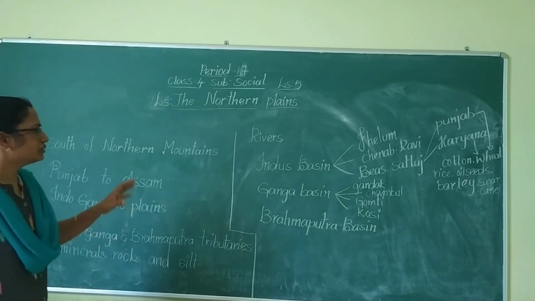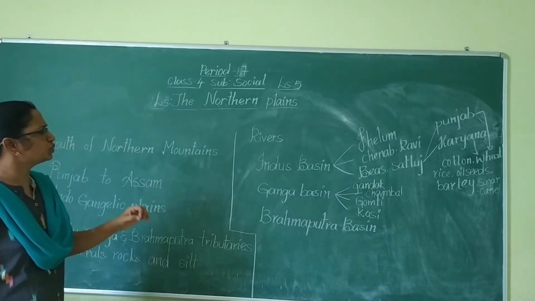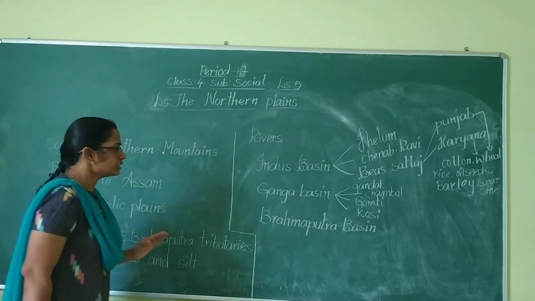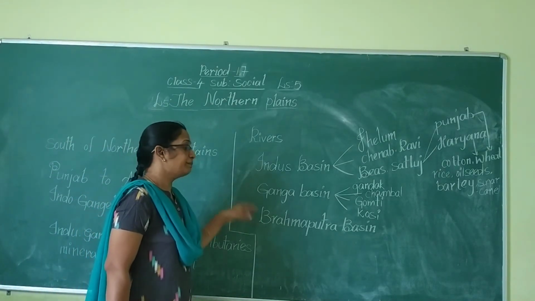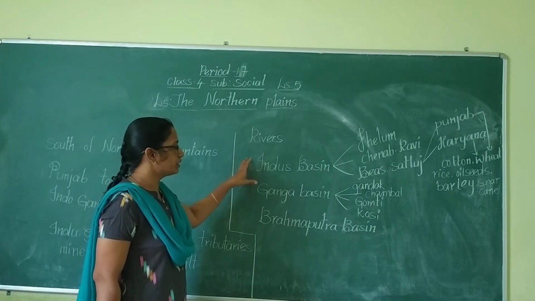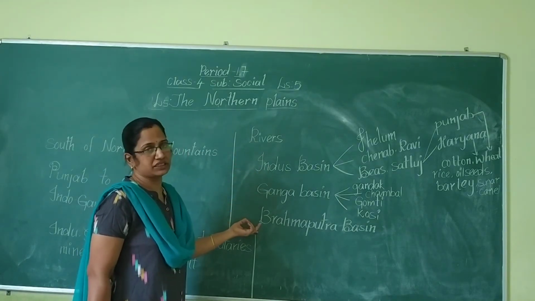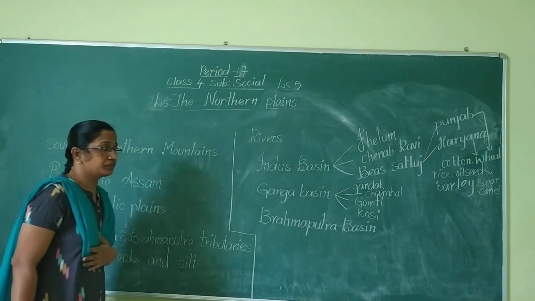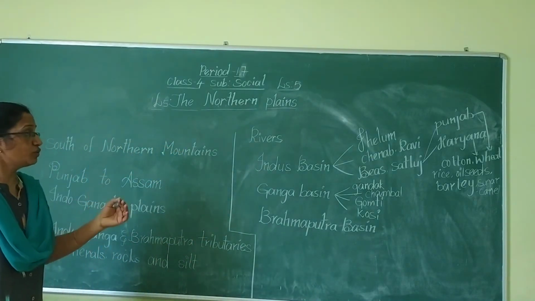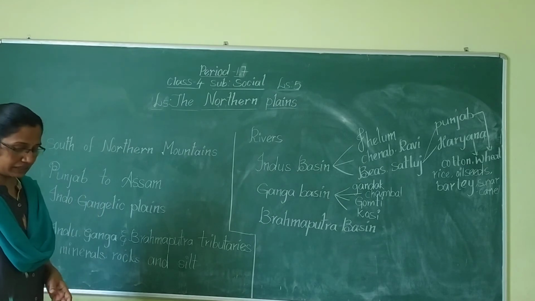So the northern plains are divided into three basins. One is Indus Basin, Ganga Basin and Brahmaputra Basin. So what are the basins? Indus Basin, Ganga Basin and Brahmaputra Basin. So first let us know about the Indus Basin.